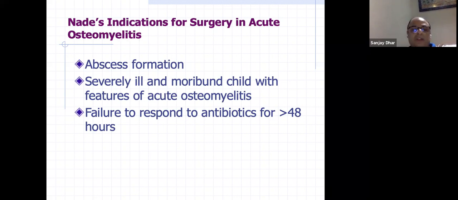If your blood culture has not come positive, then you are wasting your time on the antibiotic. You may not have the right antibiotic. So decompress them very fast. They respond very well, and you can prevent septicemia in such children. Failure to respond to antibiotics for more than 4 hours is a good, strong indication for surgery.